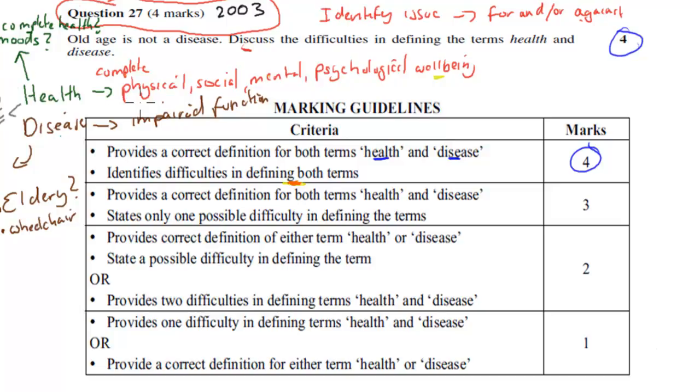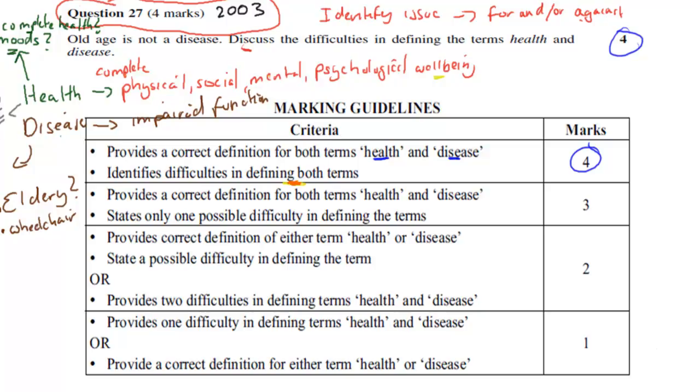Also, because you need to have complete physical, social, mental, and psychological well-being, and we have our mood swings on a daily basis sometimes, a person who has a bad mood might be unhealthy according to that definition. It's suggesting almost that having a bad mood means you're unhealthy.